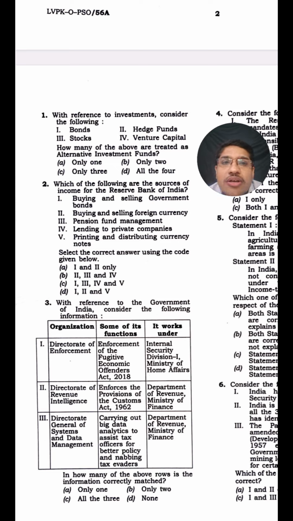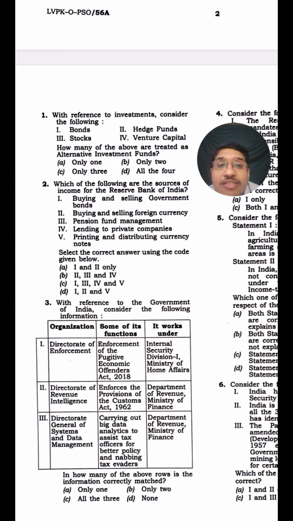If you go to the bonds, you will always see US bond yield, Indian bond yield. You will oftentimes listen to that. Whenever there is a liquidity issue or if RBI thinks it wants to infuse liquidity, it will buy the bonds, right? And vice versa. And then stocks, how they perform.